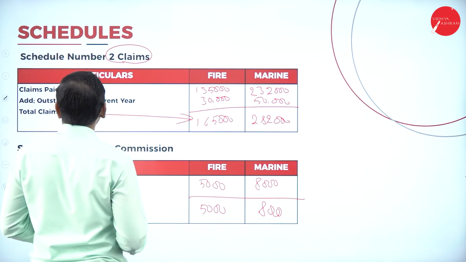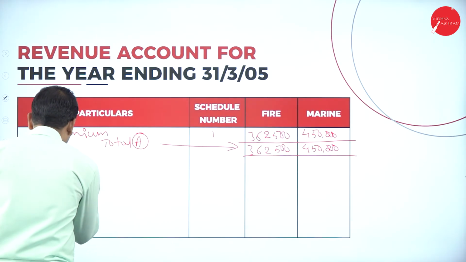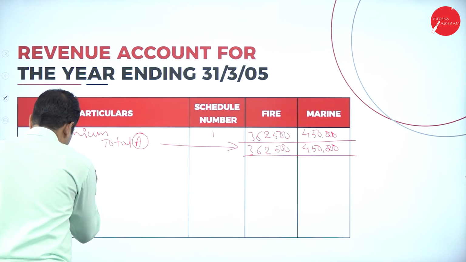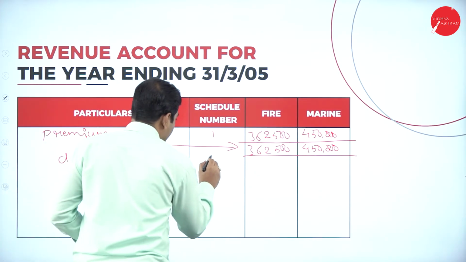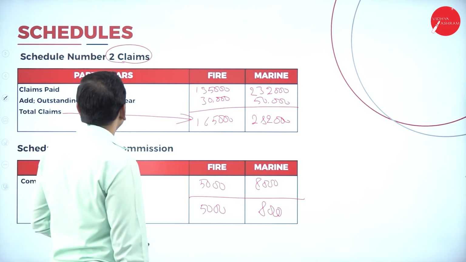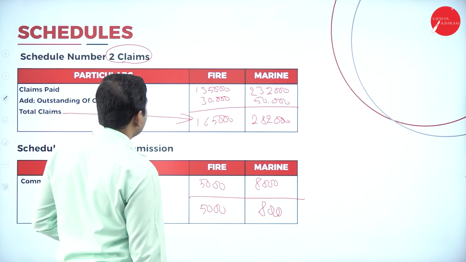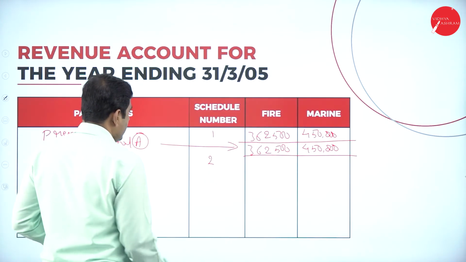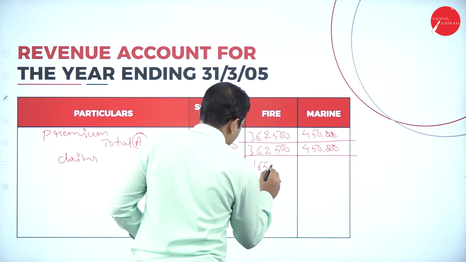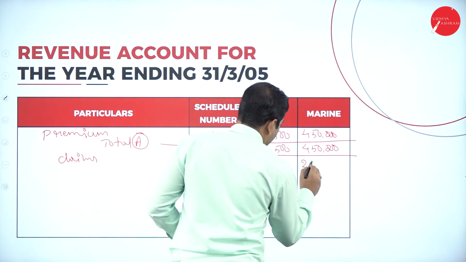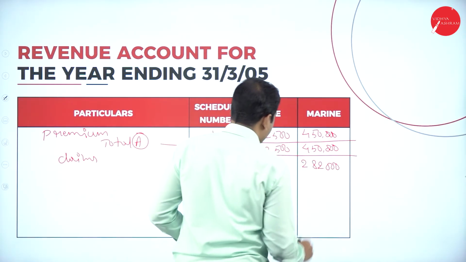What does schedule number 2 say? Claims. Schedule number 2, what is the amount of claims? It is 1,65,000 and 2,82,000. So 1,65,000, 2,82,000.